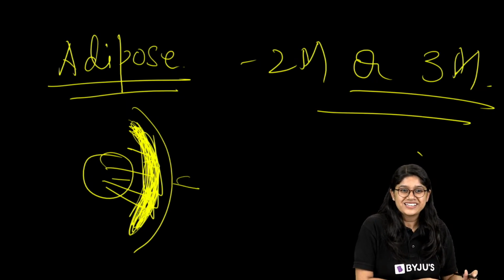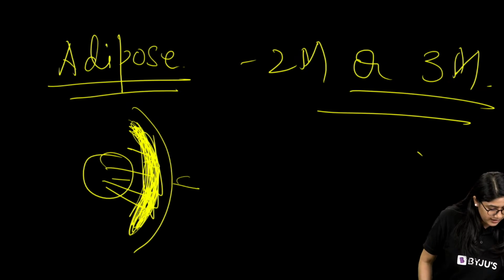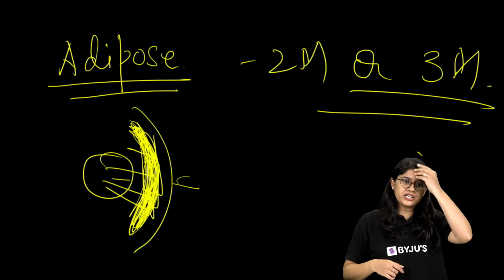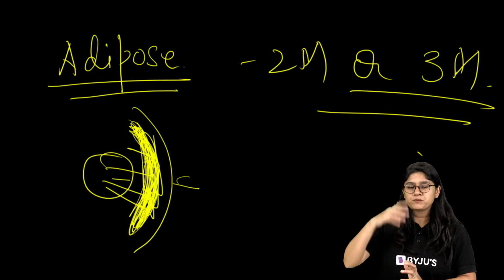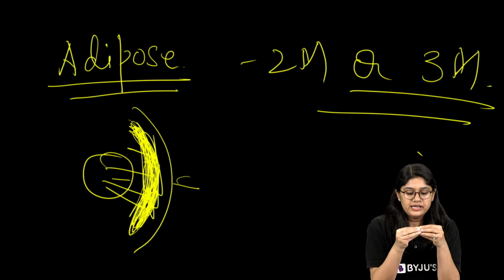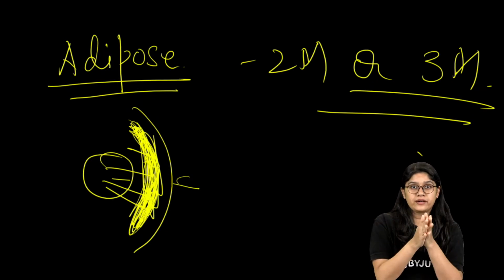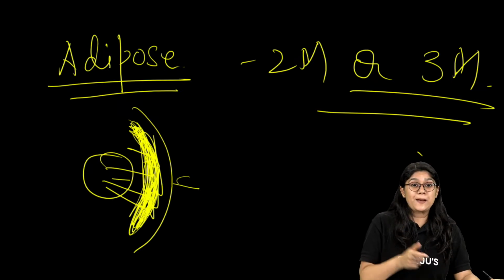Clear? Yes. If the nucleus is absent in any cell, wait. I can see the 1 minute. So your question is very valid, Nausheen, that if the nucleus is not there, how can it perform. But what happens is that the nucleus is there at the beginning. Once it is not needed, it will not be there. Clear? So this is how the cells function. Penguin also, absolutely correct, everyone.